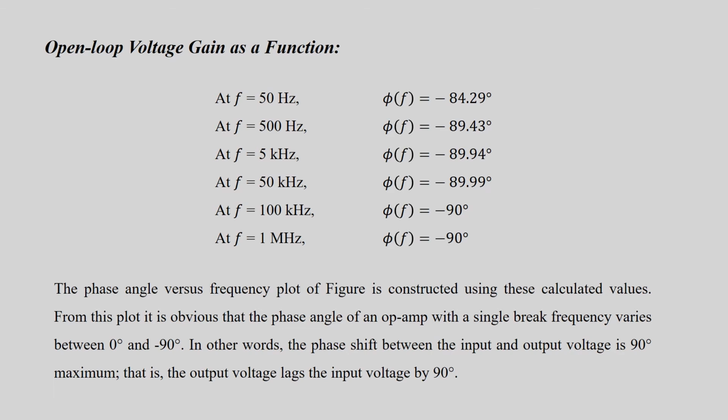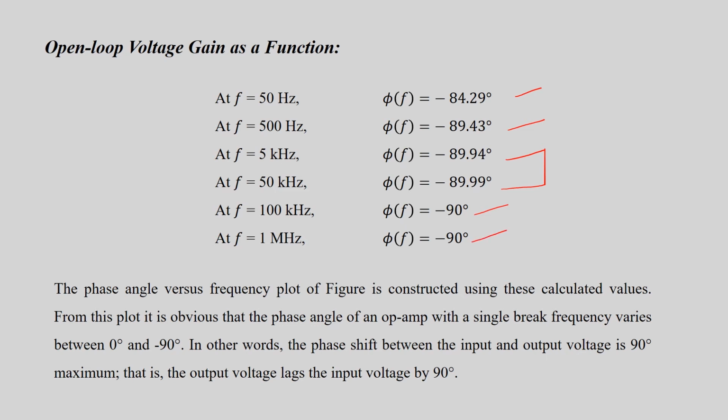At f equal to 50 hertz, this becomes minus 84.29. At 500 hertz, it is minus 89.43. At 5 kilohertz, minus 89.94. At 50 kilohertz, minus 89.99. At 100 kilohertz, minus 90. At 1 megahertz, minus 90 degrees.